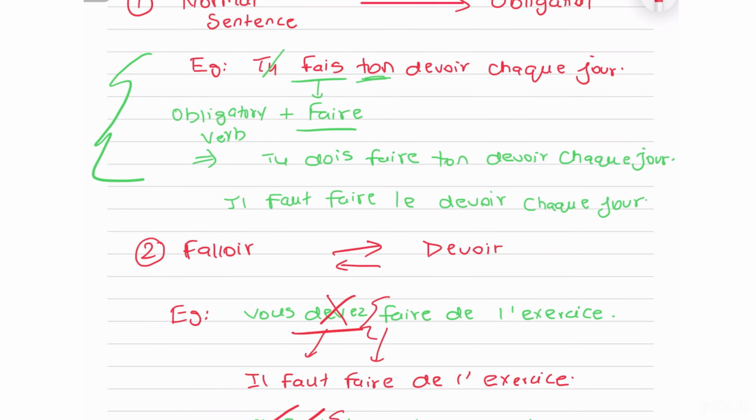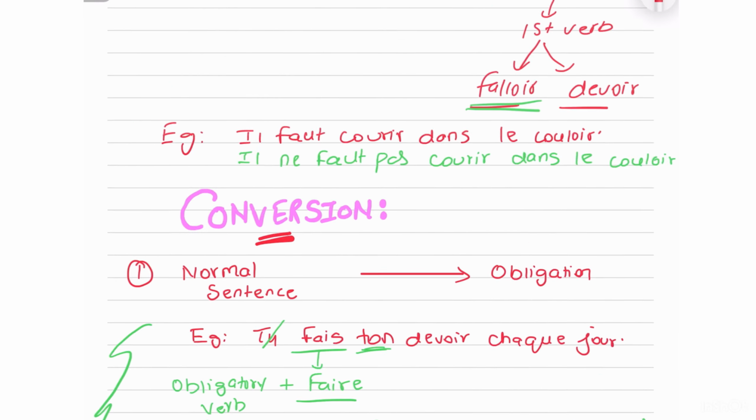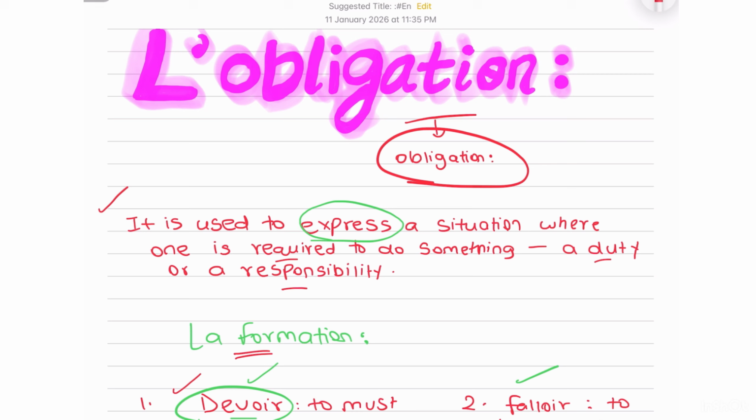The first two are extremely basic, only for the third one you need to practice a little bit. Otherwise, obligation is a very easy topic. If you watch this video, make some short abridged notes, and practice a little. This is the simplest topic there is. And it teaches you a lot about how to express yourself when you want to convey to someone that you're talking about something that is extremely important, necessary, mandatory. By using words like falloir and devoir, you're conveying the gravity, the importance of the situation.